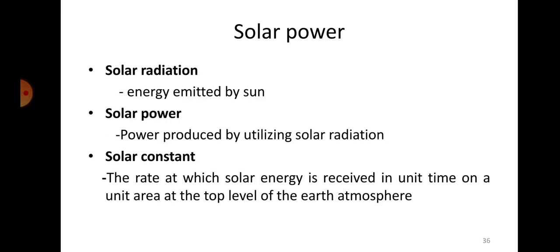If I'm just taking an example, 1 meter square area, and on that area how much energy is being transmitted per second, that is called solar constant. They may ask this question as a definition, so you should write this particular definition and explain. Okay.